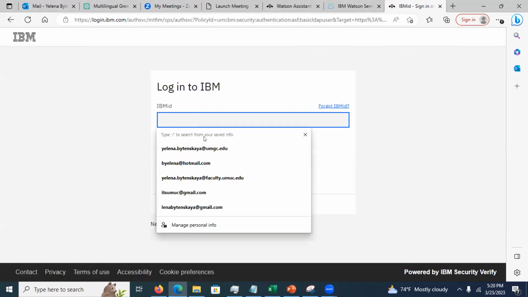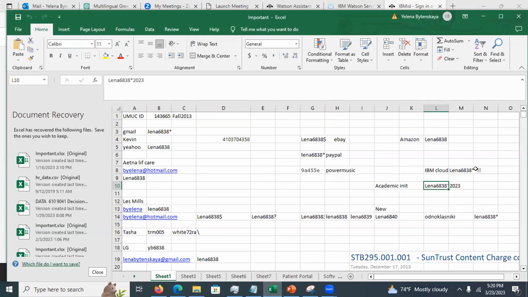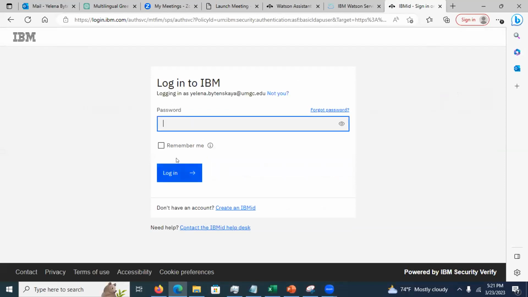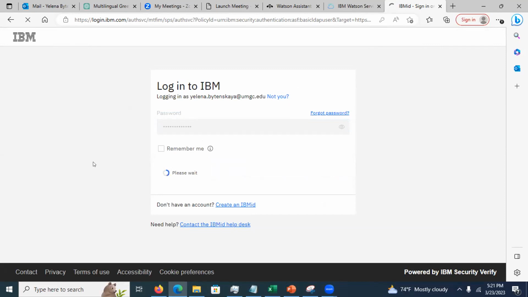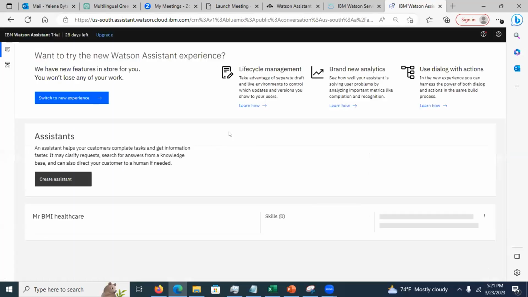I was idle for some time, and I just realized that my session timed out. So what I have to do is log into IBM Cloud to access the service.